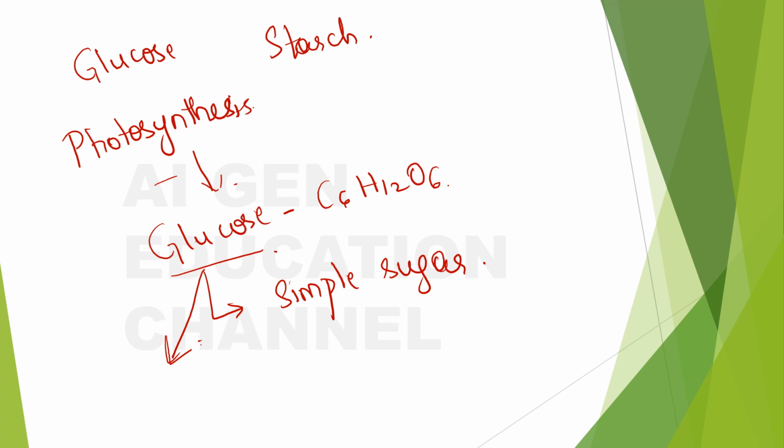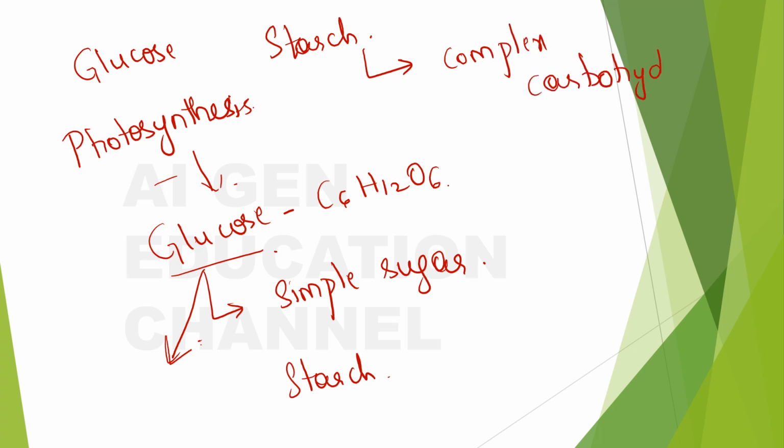Like how our excess energy is converted into fat, in the same manner the plant has a mechanism to convert the excess glucose into starch. So what is starch? Starch is a complex carbohydrate. So how is it formed? What will its structure be?